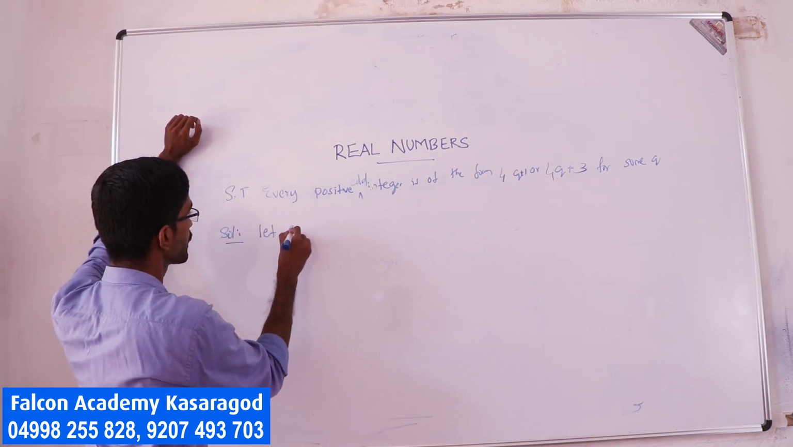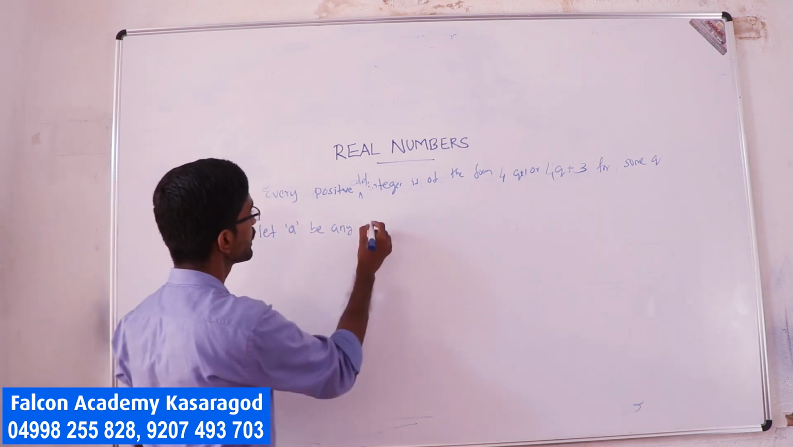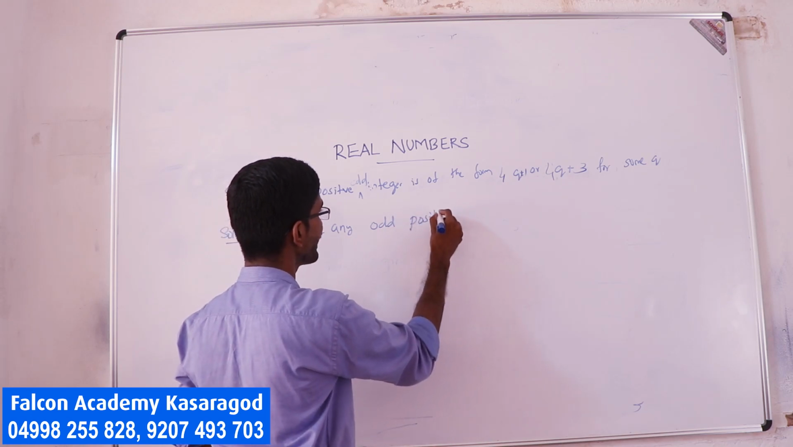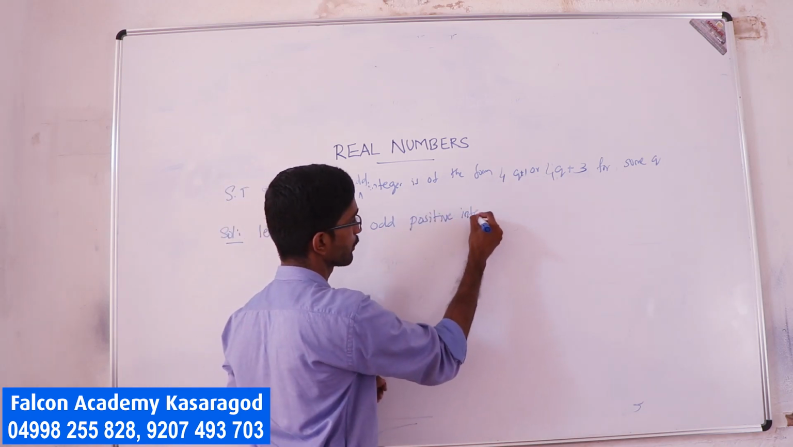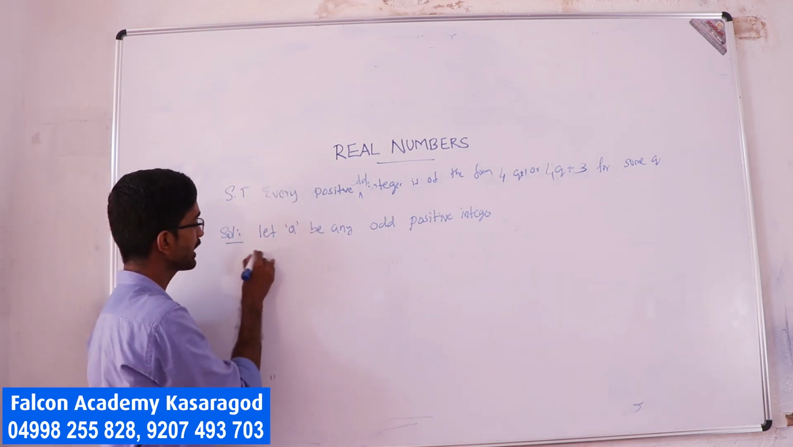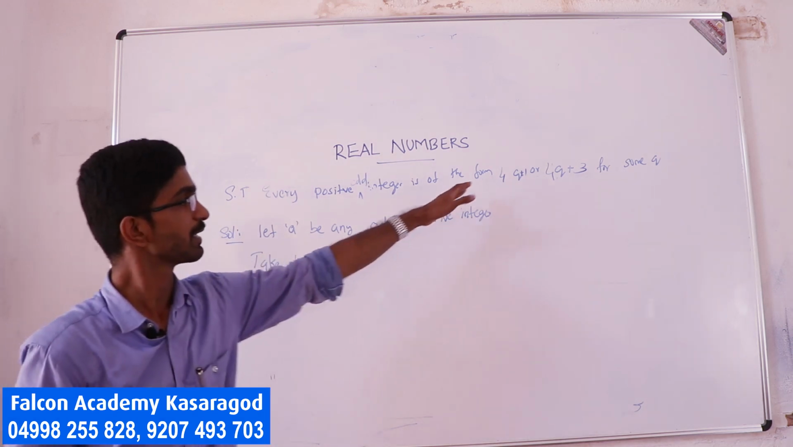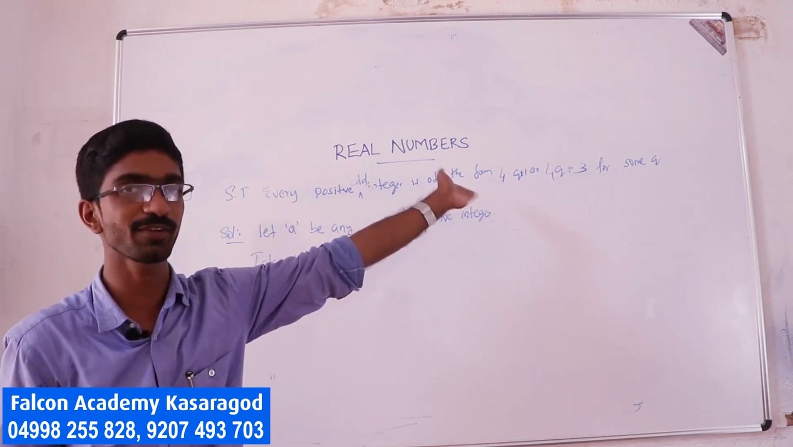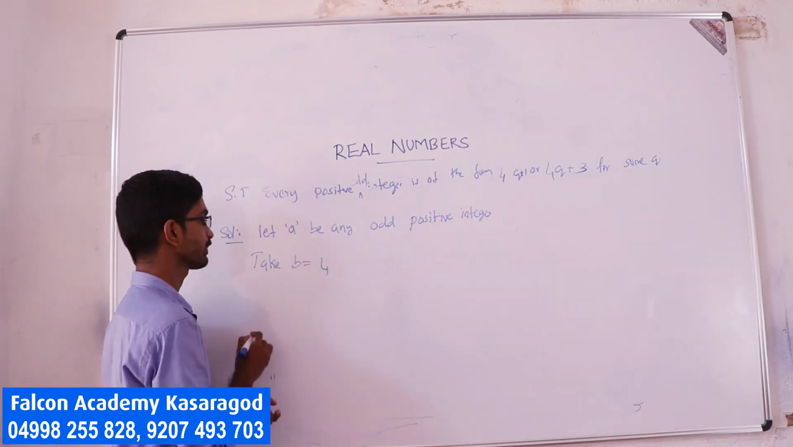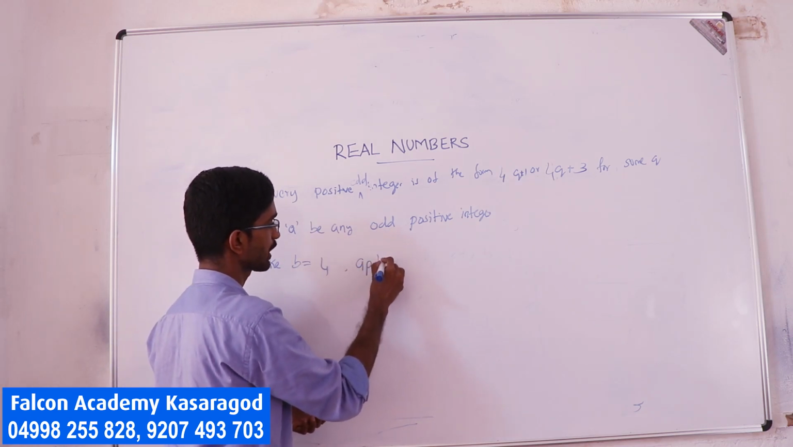Solution. Let a be any odd positive integer. What is your value for b? It is of the form 4q plus 1 and 4q plus 3, so you can take b as 4. So take b as 4 and apply the division algorithm.